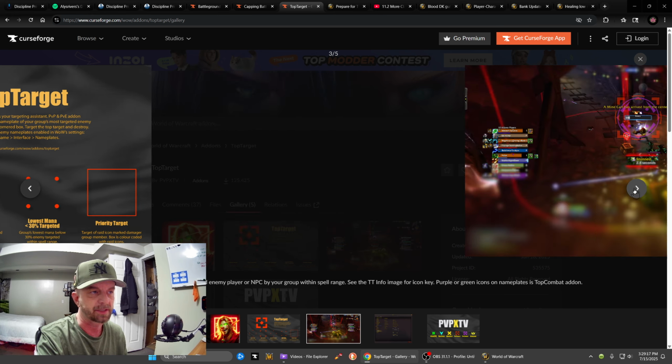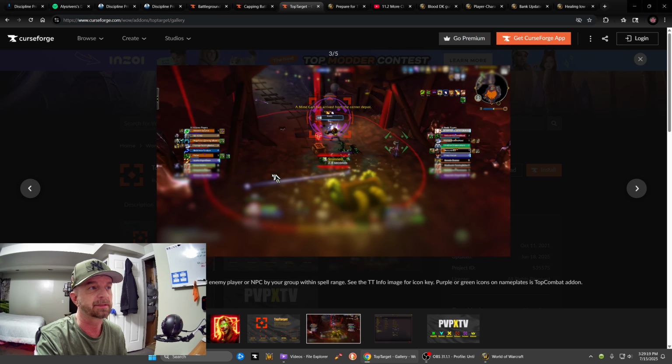We'll go to the next screenshot. This looks like it's a regular rated battleground. I guess that's the enemy team, and here's the friendly team. And from this player's point of view, he's targeting this guy.